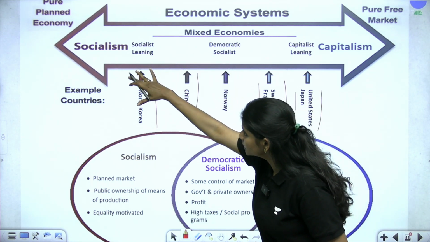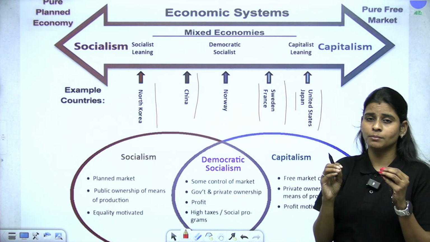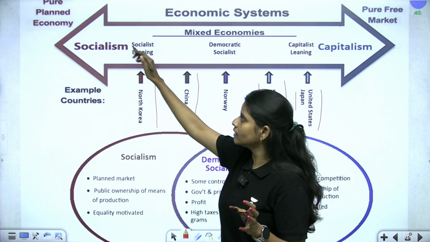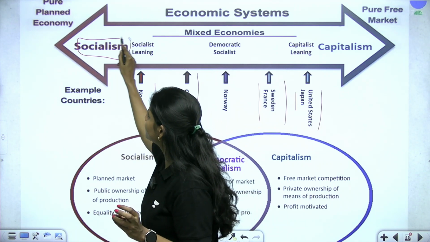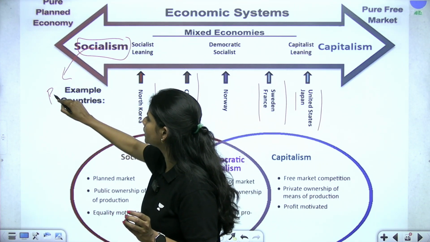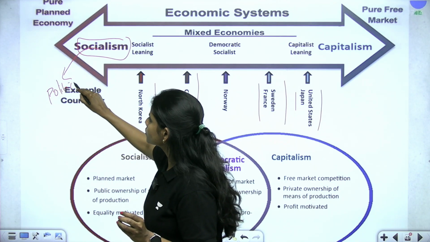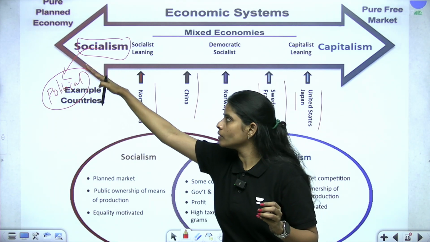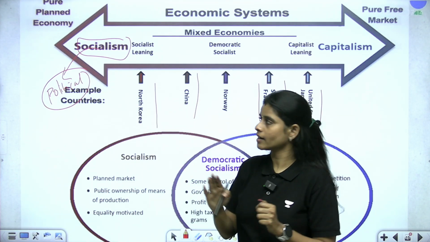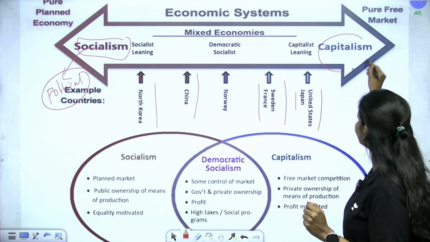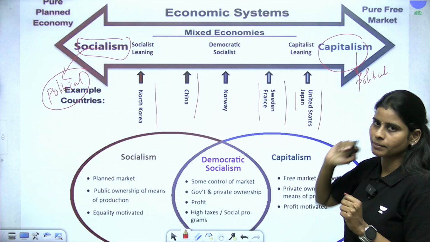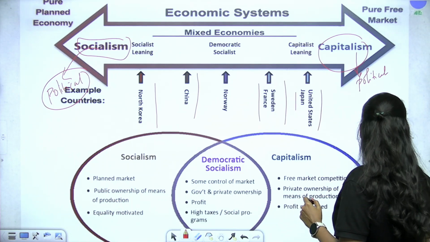And this socialism and capitalism is nothing but again the same type of economic system, but this is something which we name in reference to the political system. So we say socialism is a political system in which the command economy is going to be in place, right? We say capitalism is again a political system, okay, in which the market is going to have the upper hand.